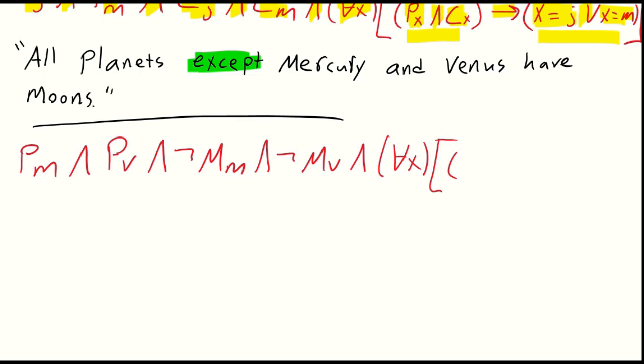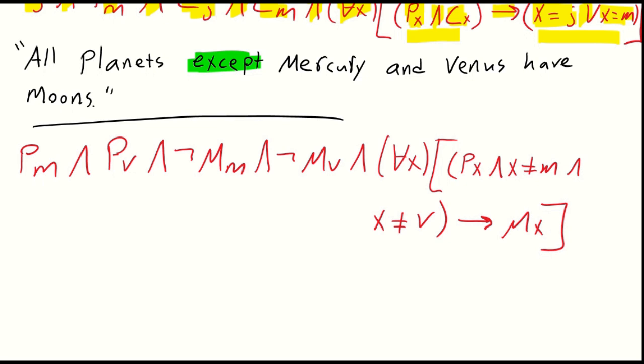So x must be a planet, so capital P, lowercase x. We also know here, because this is an exceptive proposition, that x cannot be Mercury. And I'm not going to have room here. I'll just write down here. And x cannot be Venus. And then we get our consequent. Then, in fact, x will have a moon.